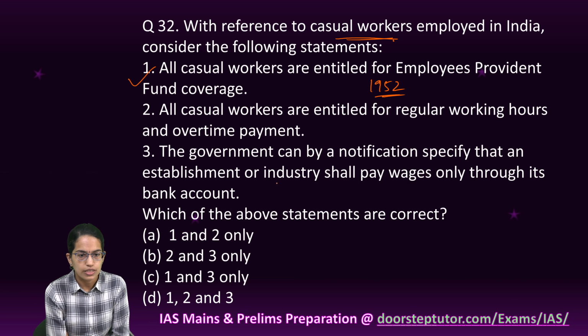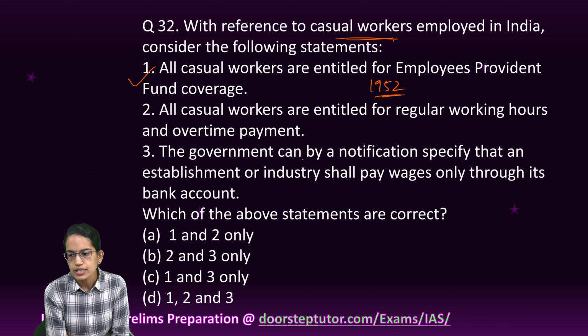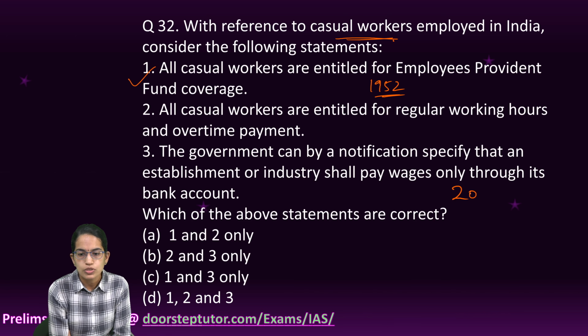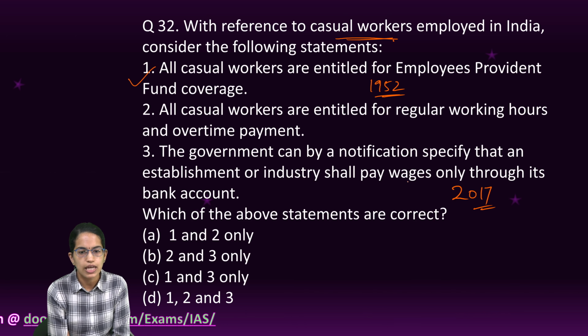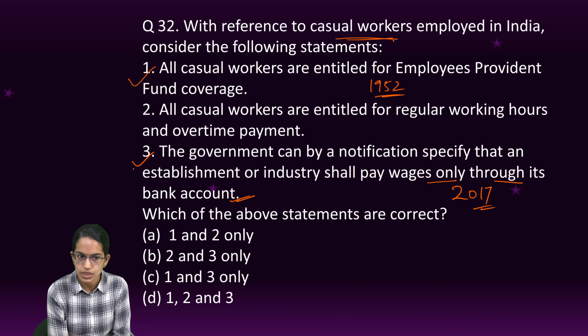Now coming on to the next choices. Under the Payment of Wages Amendment Bill 2017, it is clearly mentioned that the wages would directly go to the bank account of an individual. So 3 is again correct.